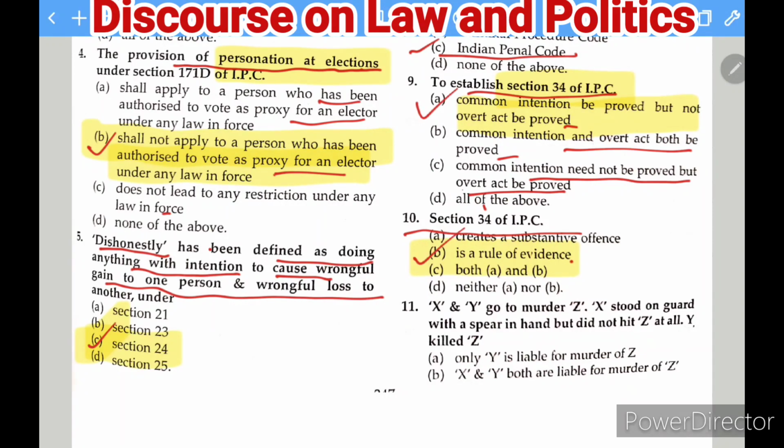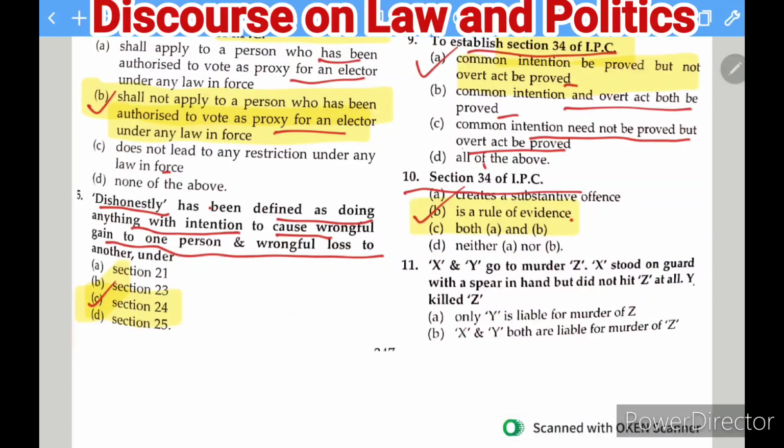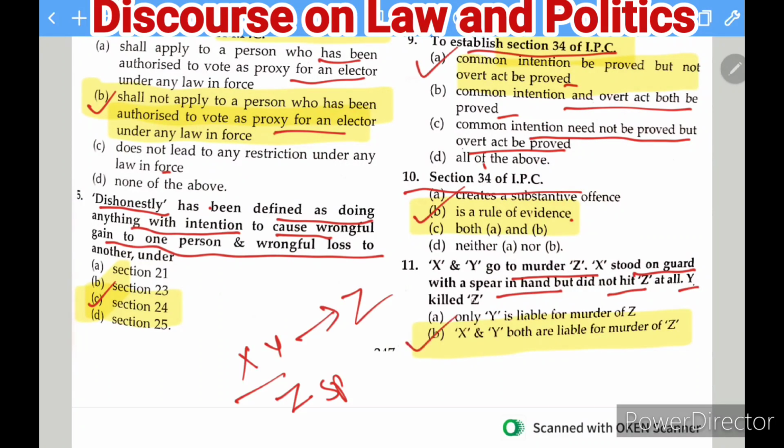Okay, moving to the next question. X and Y go to murder Z. X stood on guard with a spear in hand but did not hit Z at all. So in this case, both would be equally liable. So X and Y both are liable for the murder of Z. Moving to the next question here.